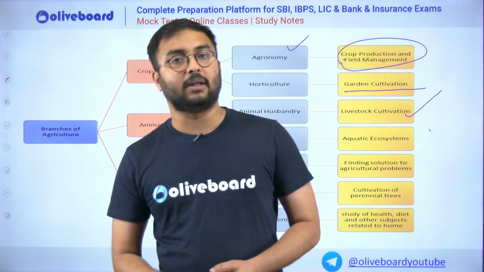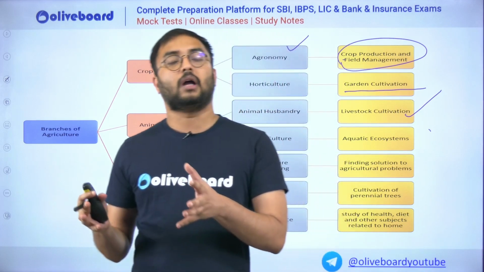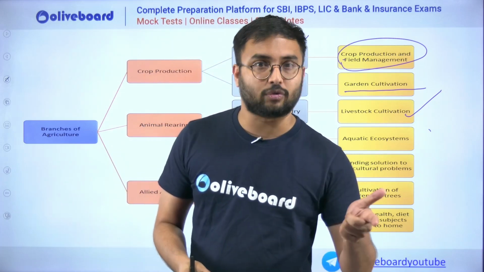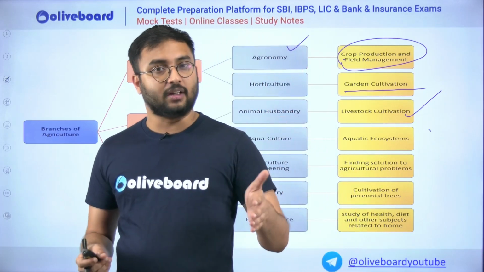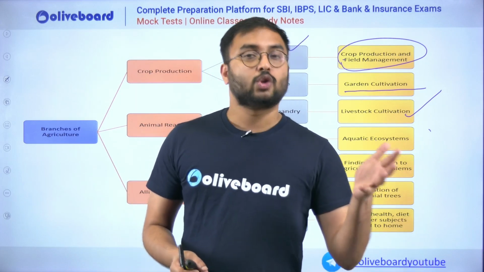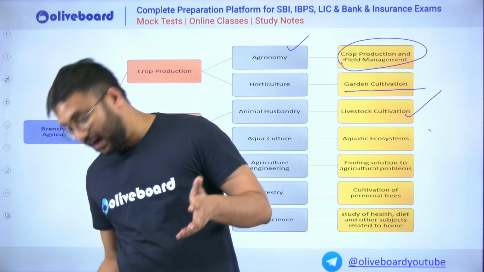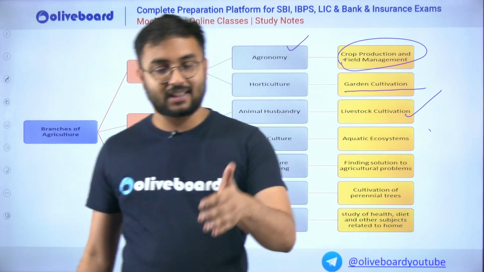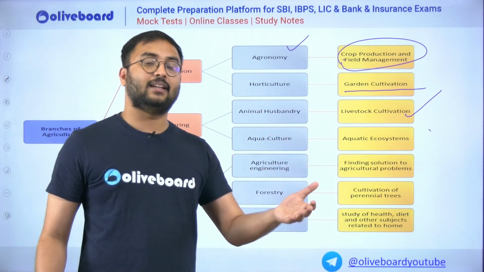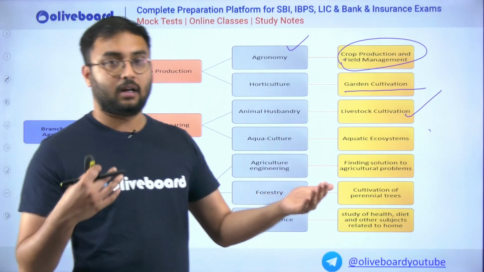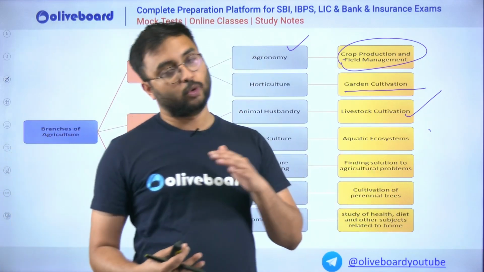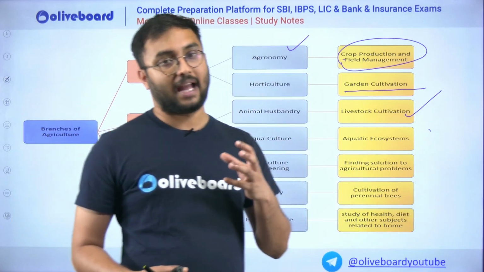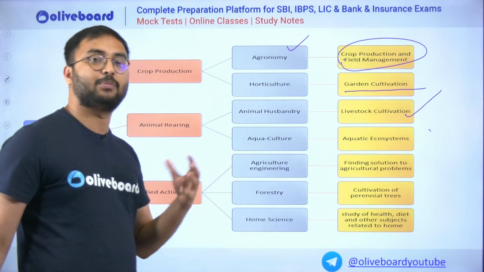Animal husbandry is nothing but all those animals which you can domesticate. Husbandry is nothing but to take care of. So you provide shelter and food to these animals so that in return they provide you various products. It may be meat, it may be milk, it may be eggs. So this is a symbiotic relationship between humans and animals. You provide them the shelter, food, and then they provide you the overall products such as meat and eggs.